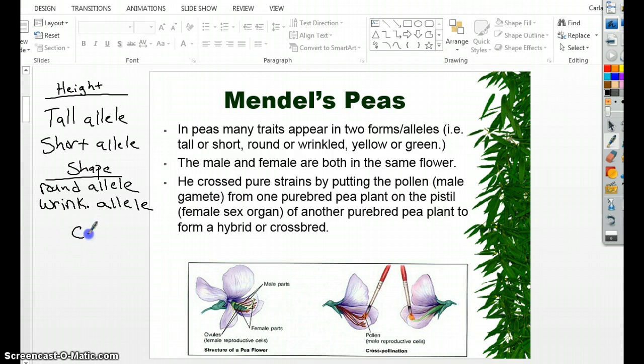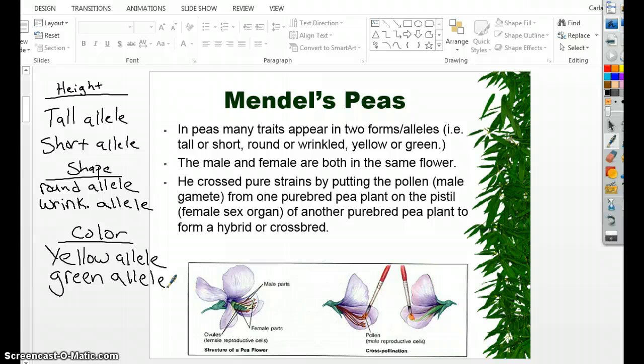For color, you had the yellow allele and the green allele. And there's more. If you want to know an example of a human trait, there's just two alleles or two forms. You have tongue rollers versus non-tongue rollers, attached earlobes versus unattached earlobes, widow's peak versus no widow's peak. And we're going to talk about more of that in class.